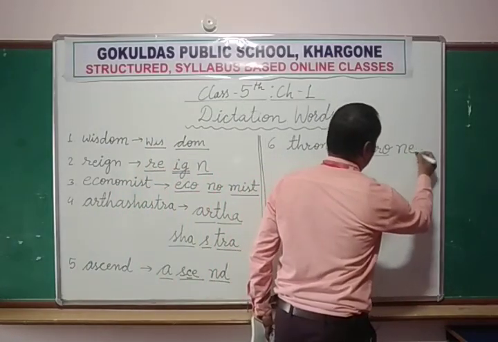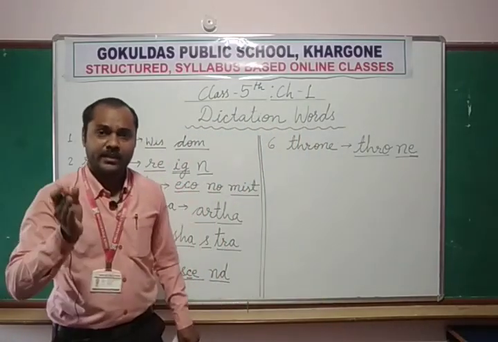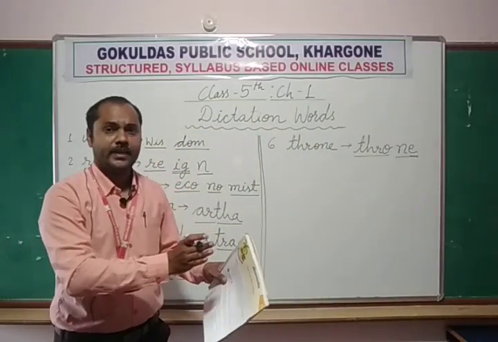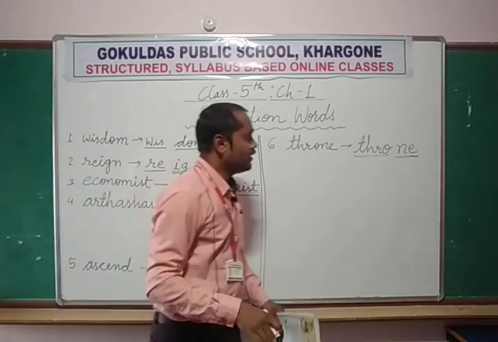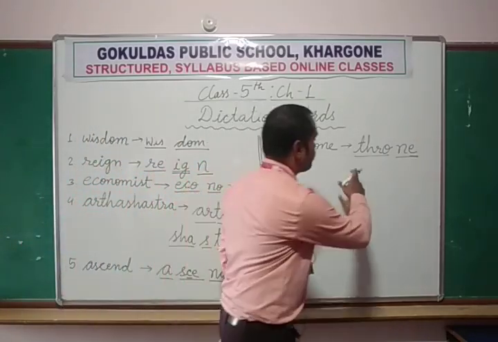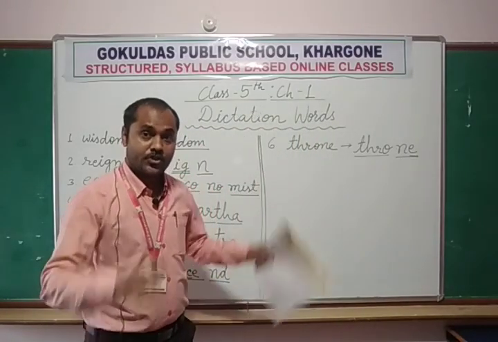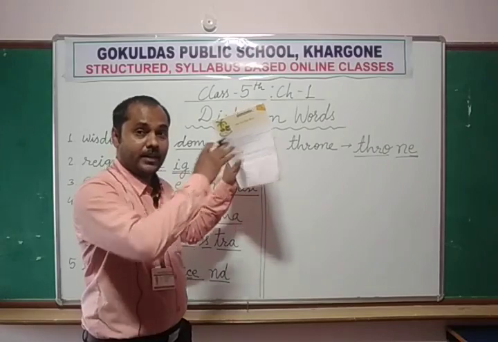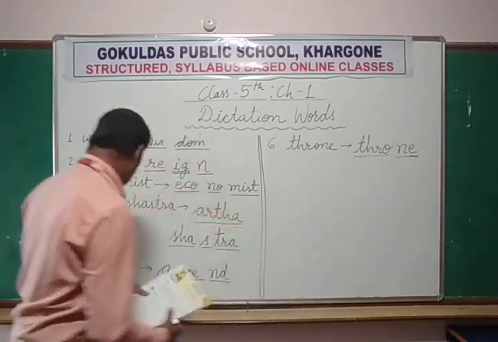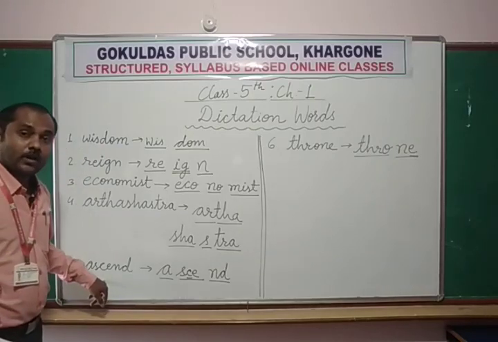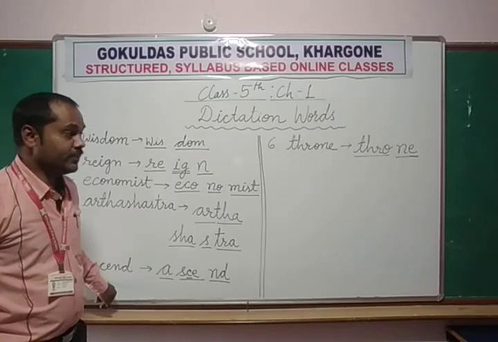Then N-E. The last E is silent. Generally, E which comes at the end of a spelling remains silent, like income, some. Many spellings are like that. So throne, we pronounce it throne. The chair which is occupied by the kings in the court. So who helped Chandragupta to ascend the throne? His teacher, his Acharya, Chanakya.